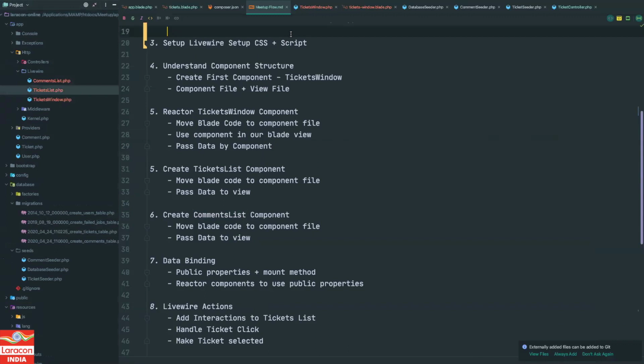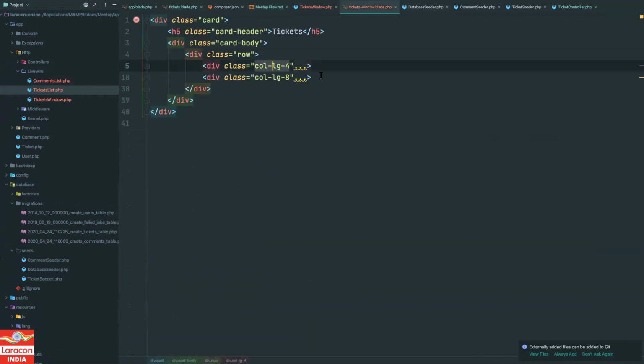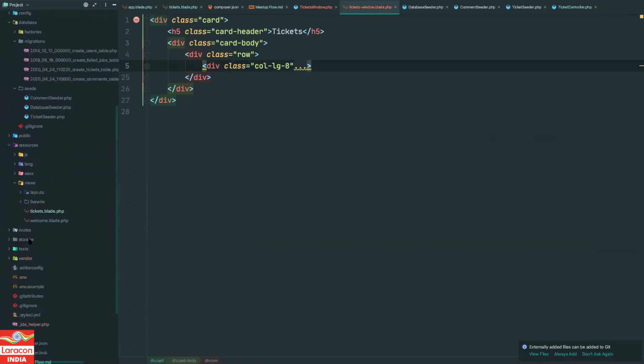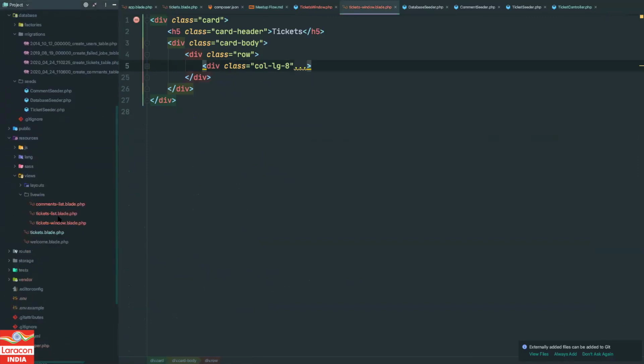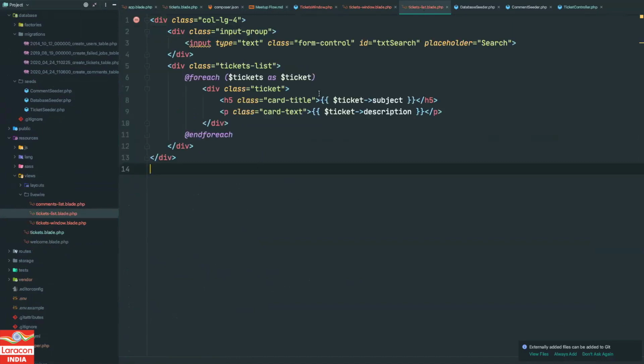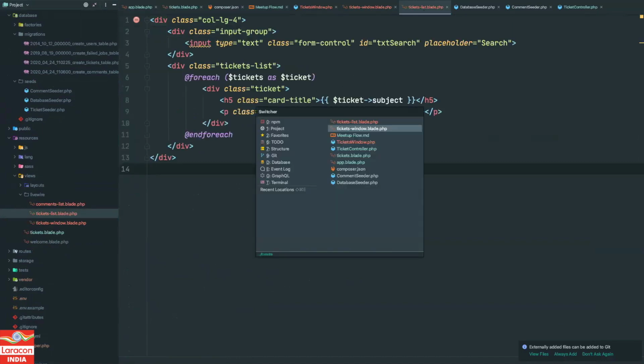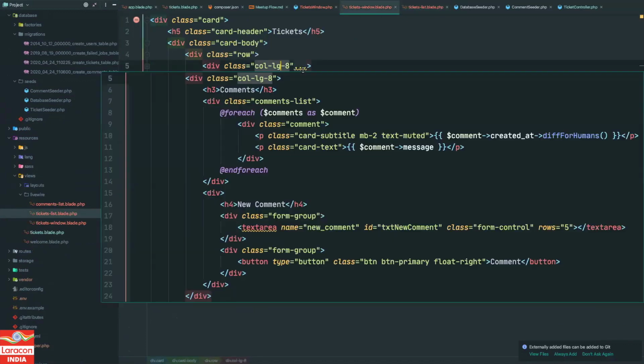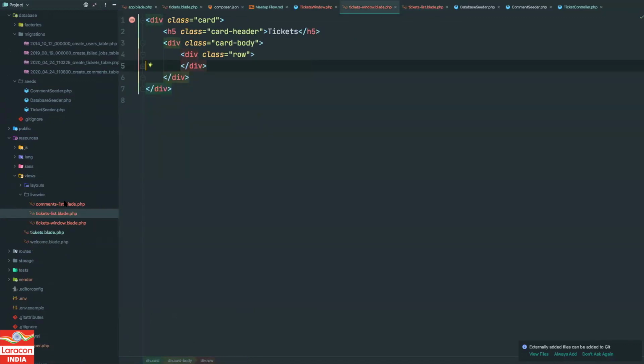So I go to my ticket window, I cut this code, I go to my Livewire ticket list, and I paste it here. Now this particular view has all the code, and we will do the same for the comments. I will paste this comments code over here.